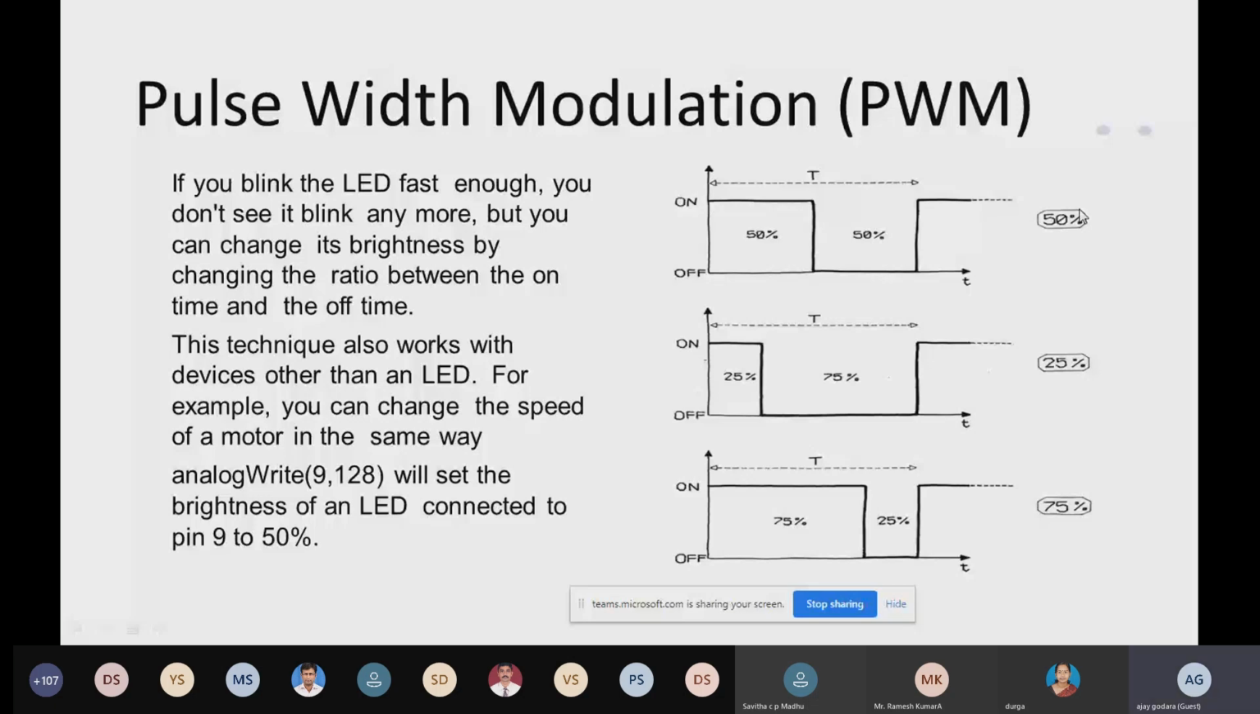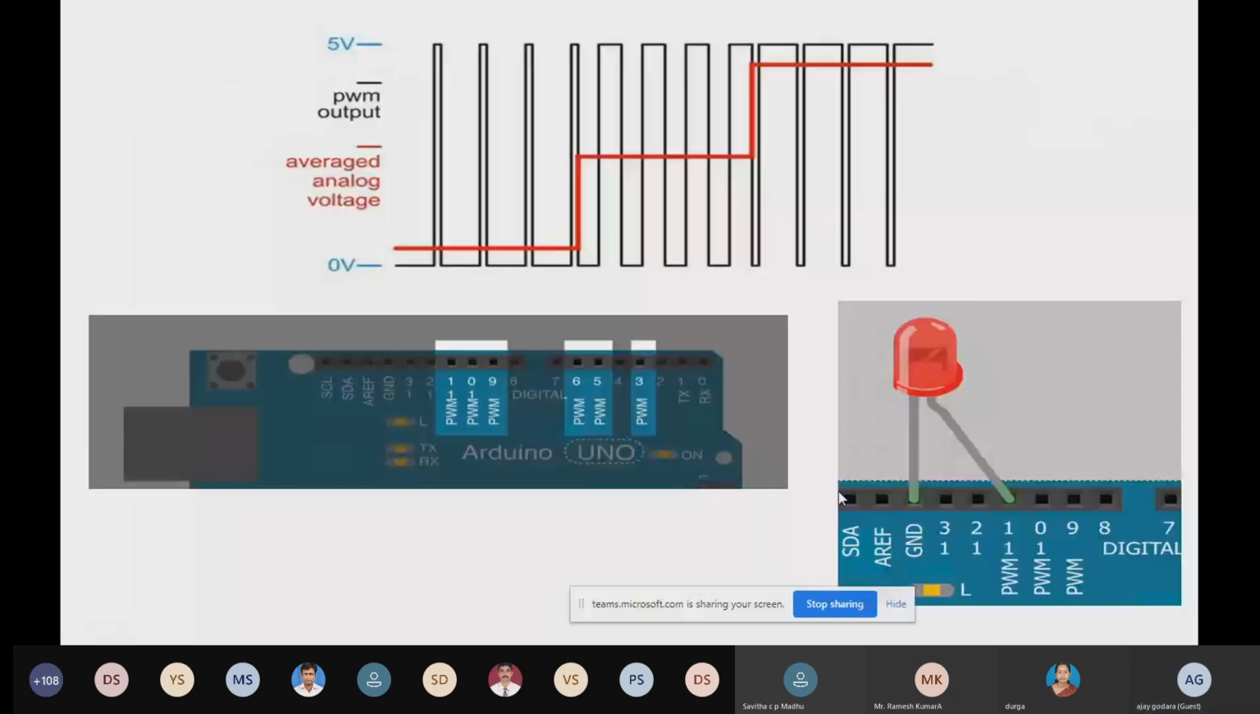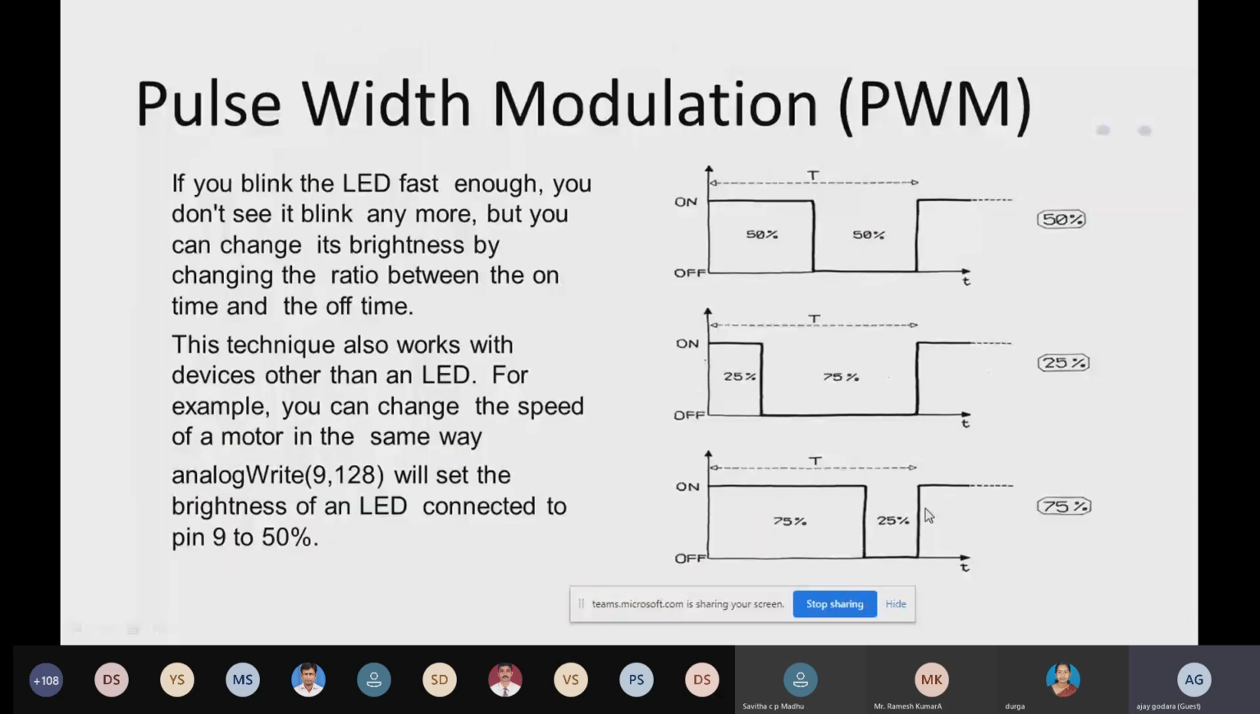Now you can see 25% and 75%. Over here the on time is 25%, as you change the on and off time, and the off time is 75%. So you are going to get an average output voltage of only 25%. In a similar way, you can see 75% on time and 25% off time. So over here we are going to get a 75% output voltage.